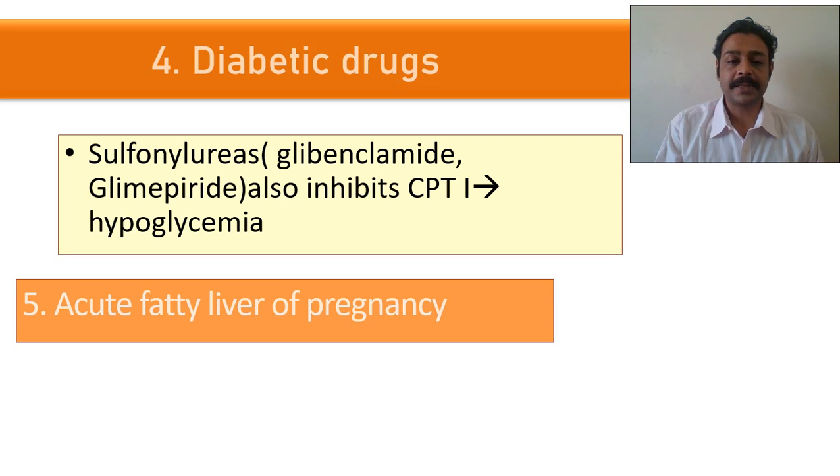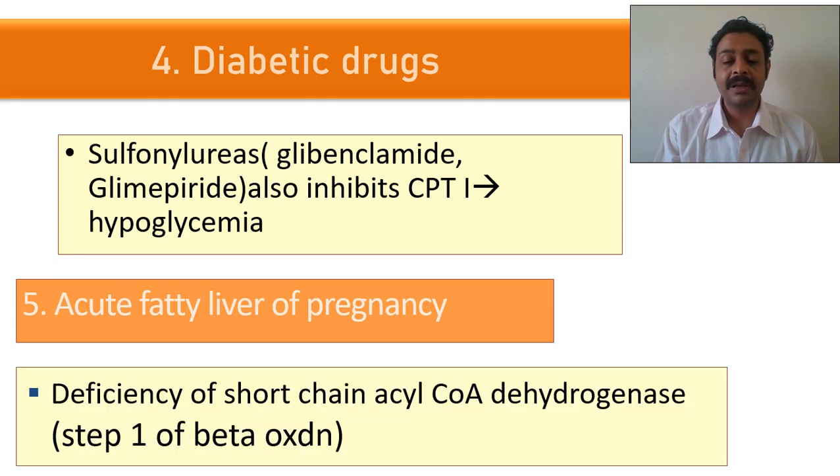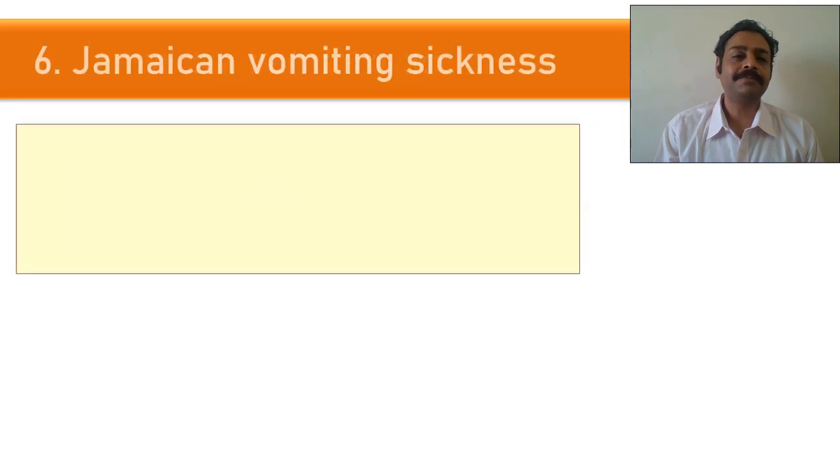Also, this process. Why fatty liver? Pregnancy, everybody will have fatty liver. Most of the people will have fatty liver because during pregnancy there will be a short chain acyl-CoA dehydrogenase enzyme deficiency may occur. So the acyl-CoA dehydrogenase is the first step of this beta oxidation. So there will be fatty liver. This fat cannot be broken down from the liver. Fat will accumulate in the liver itself.